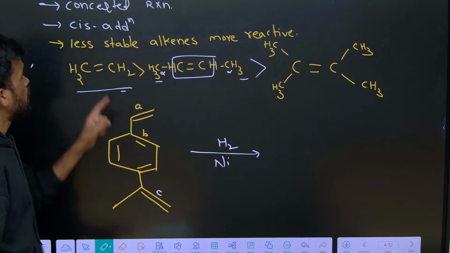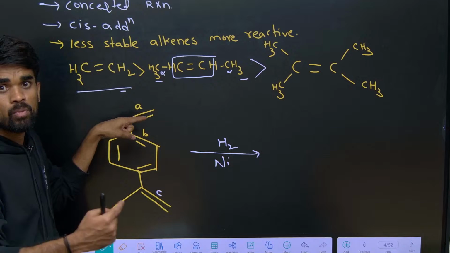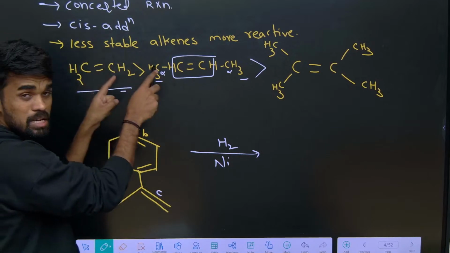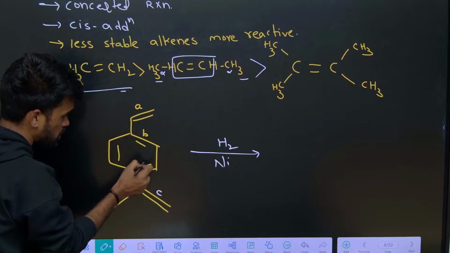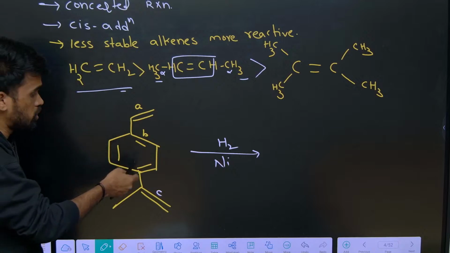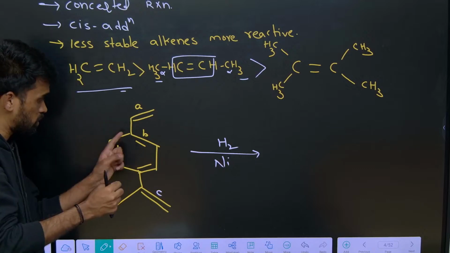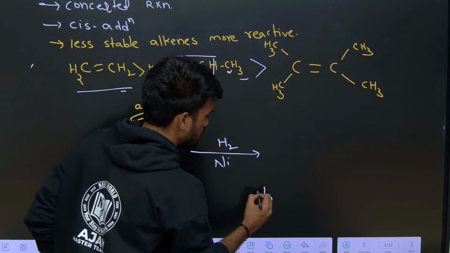So I told you the less stable alkene will be more reactive. So the less stable double bond will be more reactive. Now these pi bonds are involved in conjugation by aromatic nature, therefore they are very stable, so less reactive. So I am writing B is least reactive.